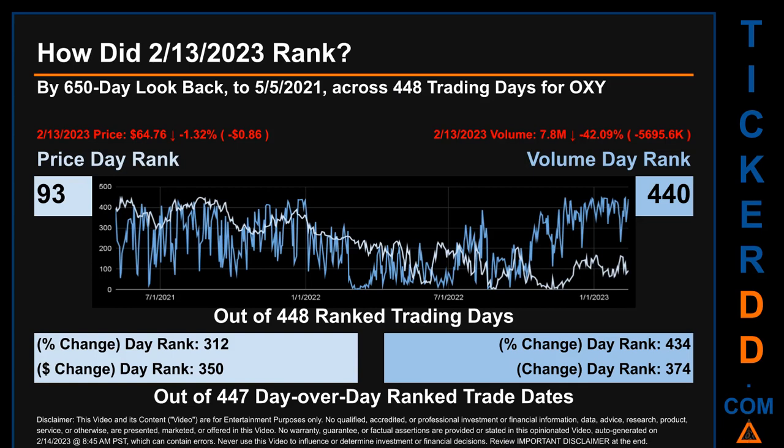The line graph overlays price and volume's daily ranking, as shown respectively in light versus dark blue, across those target trading days. In this view, essentially the dips are good whereas the spikes are bad. The price's day over day percentage change, dropping minus 1.32% on February 13, 2023, had a day rank of 312 while its dollar difference of minus 86 cents had a rank of 350 when compared day over day across 447 trading days. Volume's percentage change and difference were ranked respectively at 434 and 374.